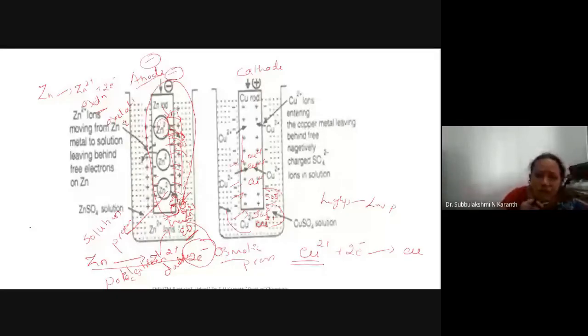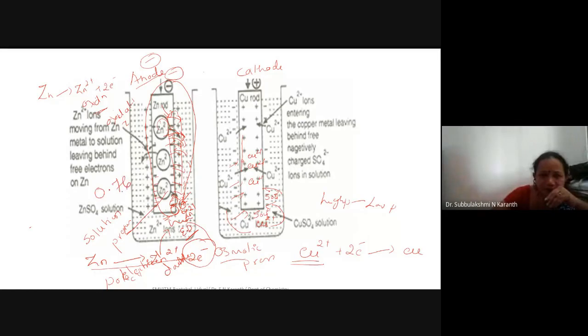The potential developed in the zinc electrode we consider as an oxidation potential, but the potential should always be expressed in terms of reduction tendency, not oxidation tendency. Even though here the electrode undergoes oxidation reaction, the oxidation potential of this electrode is 0.76.